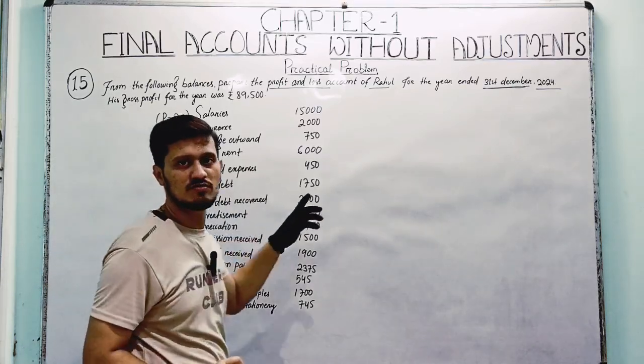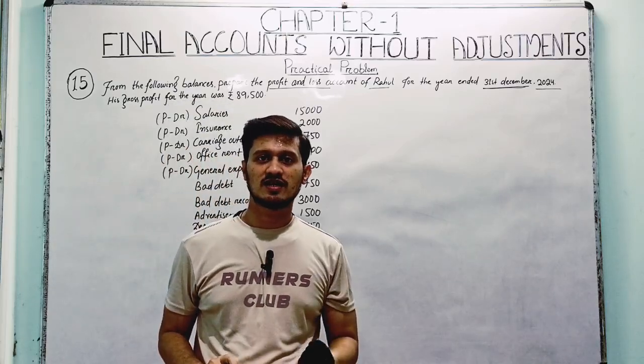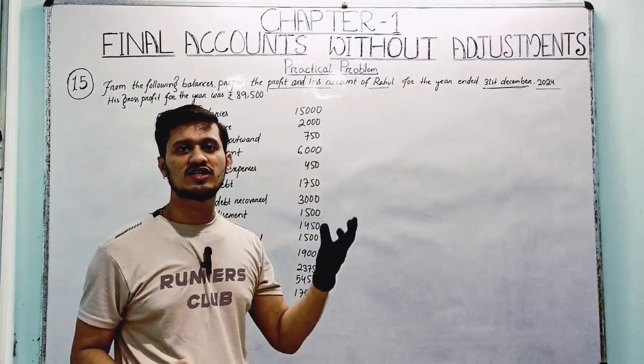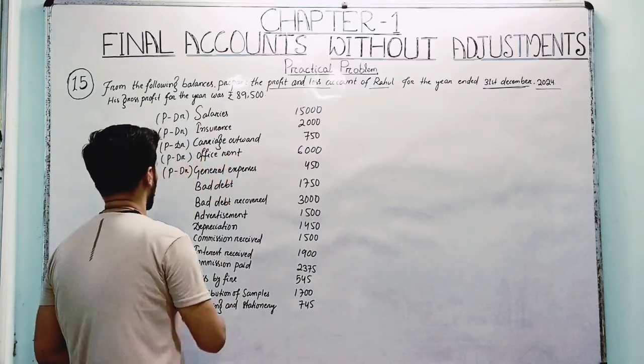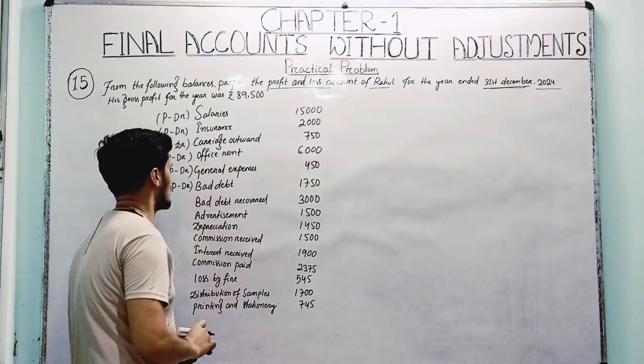Bad debt: some debtors do not pay the amount in the due period, and they are regarded as bad debt, so it is a kind of loss, right? If it is a loss, it will be charged to the debit side of the profit and loss account.